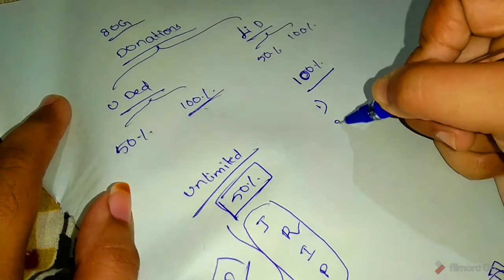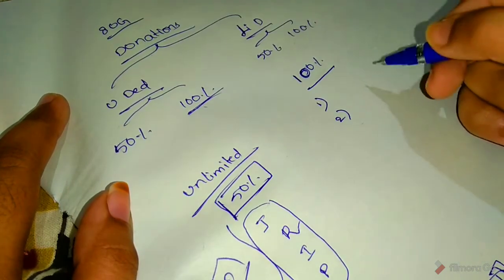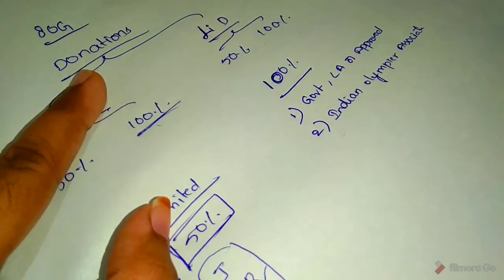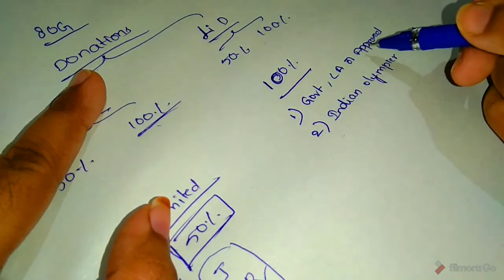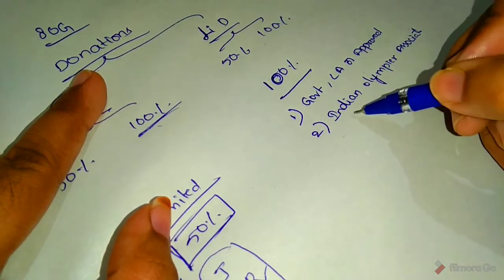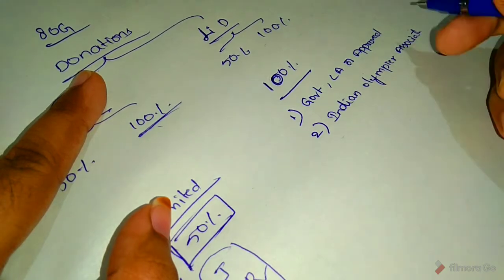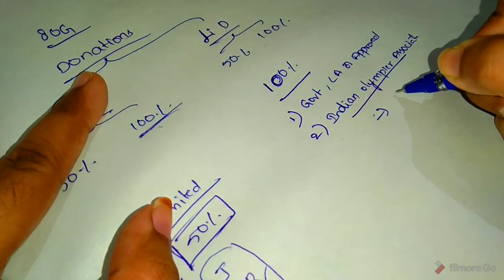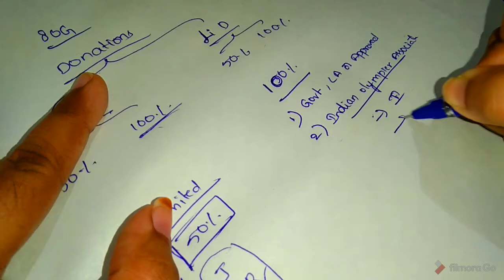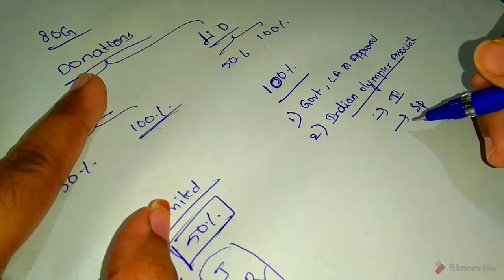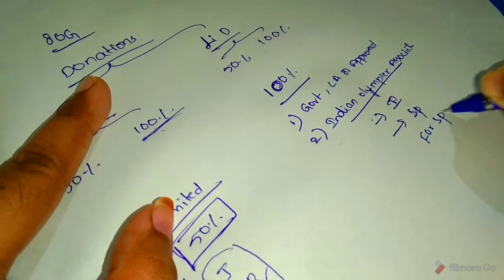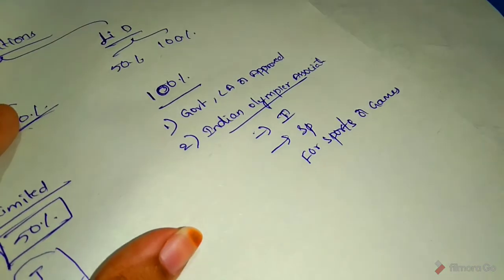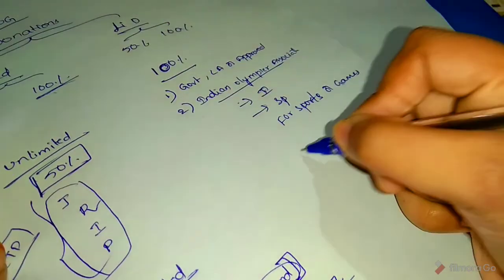And next, Indian Olympic Association or national sports level bodies, for development of infrastructure and sponsorships for sports or games. Next, 50% deduction.